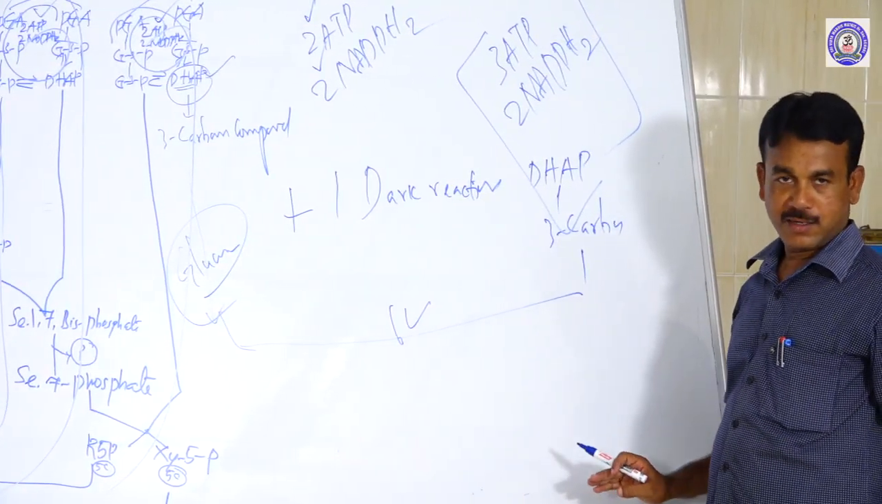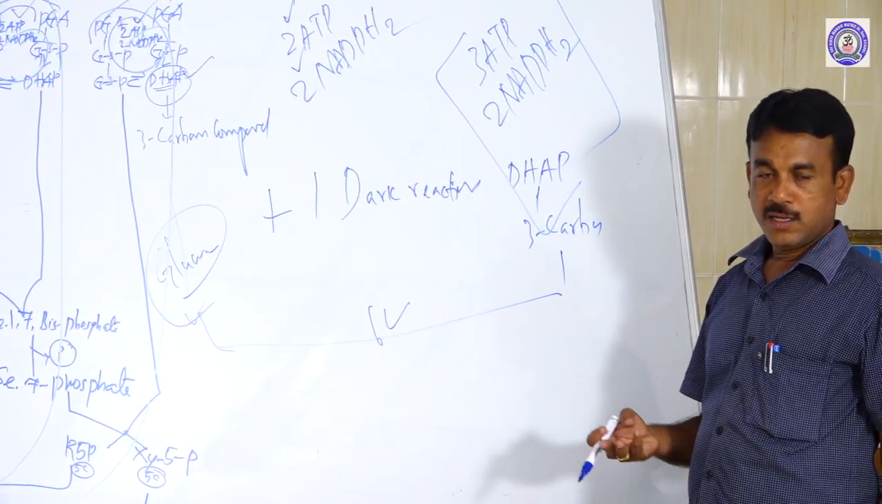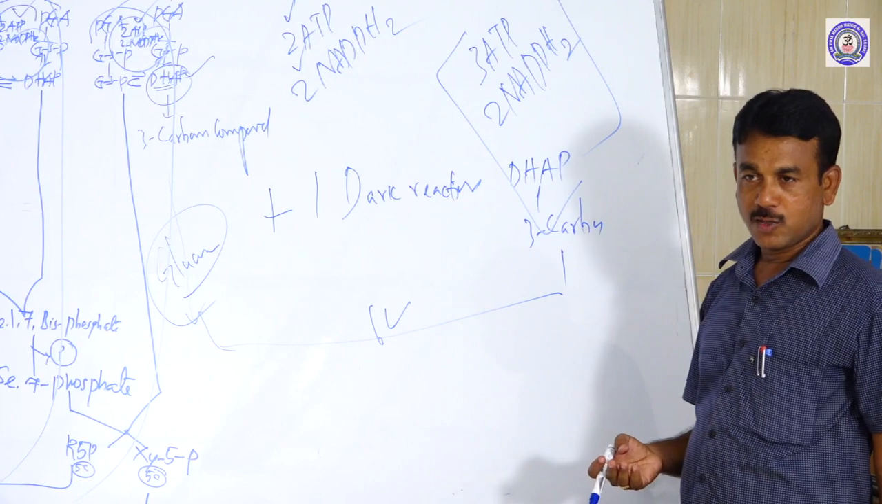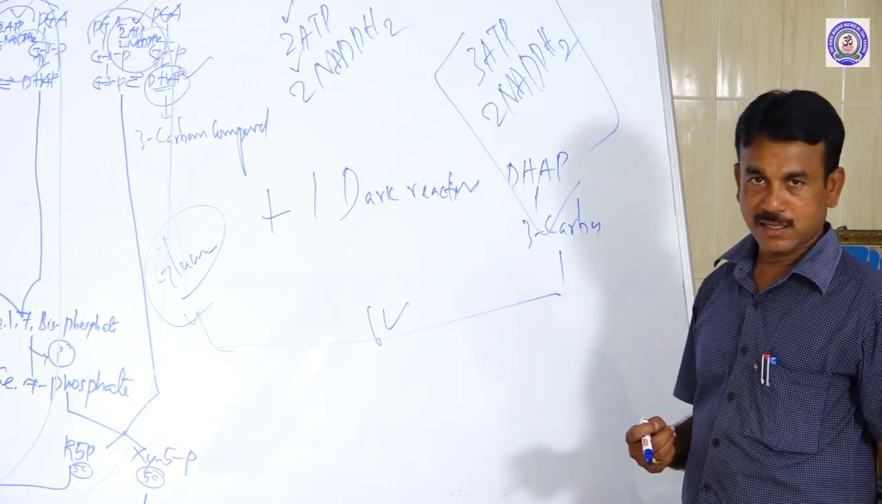These are called the dark reaction. The next class will discuss the Hatch-Slack pathway, also called the C4 pathway, and the C2 cycle. Thank you.